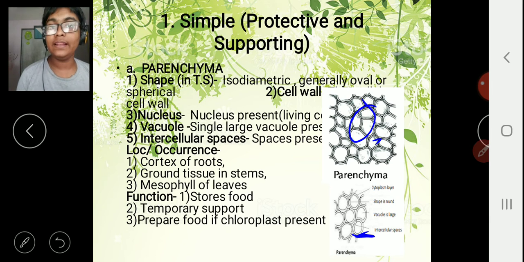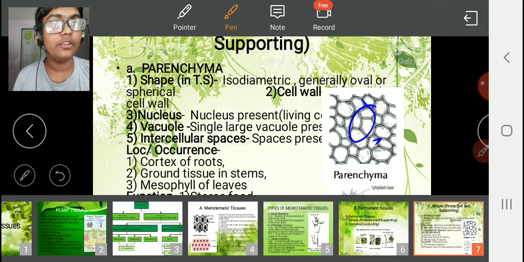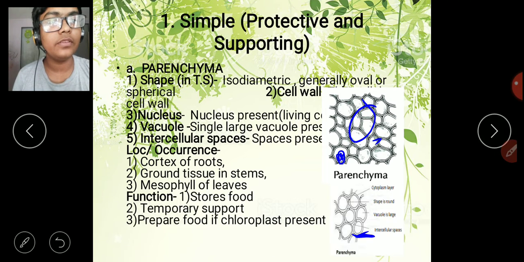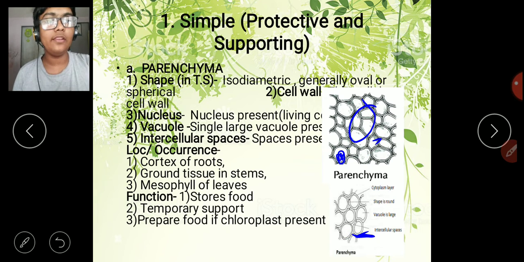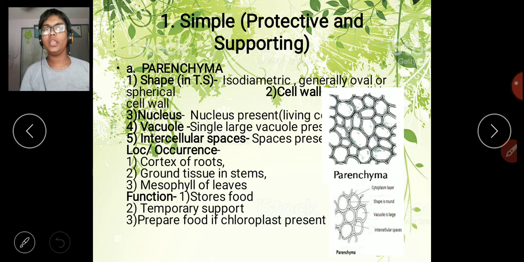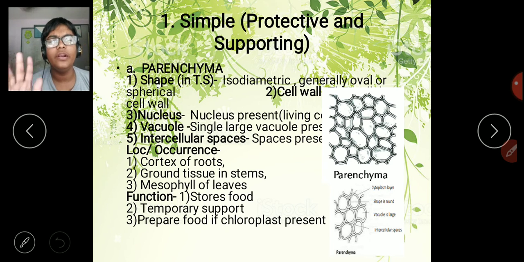Vacuole is present in these cells. The vacuole is very large. We can see the vacuole in the diagrams. I'll show you by coloring them. This white part you can see, that is nothing but the vacuole. Here also the white part is all the vacuole. So a large prominent vacuole is there in this parenchyma. Intercellular spaces are present but in a small quantity. Very small intercellular spaces are there in these parenchyma cells.